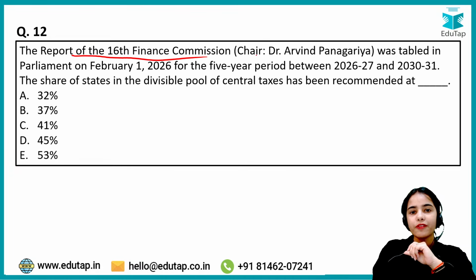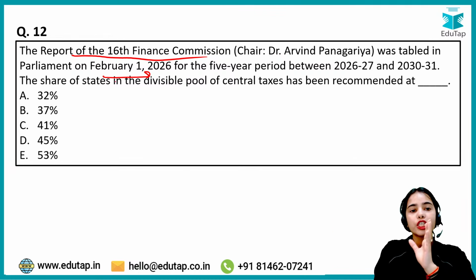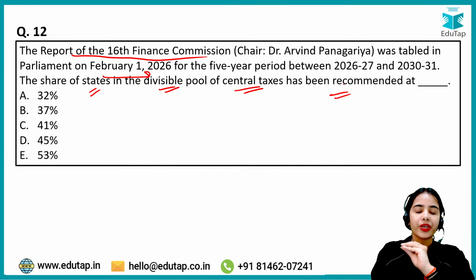The report of the 16th Finance Commission was tabled in Parliament on February 1, 2026 for the 5-year period between 2026-27 and 2030-2031. The share of states in the divisible pool of central taxes has been recommended at what?